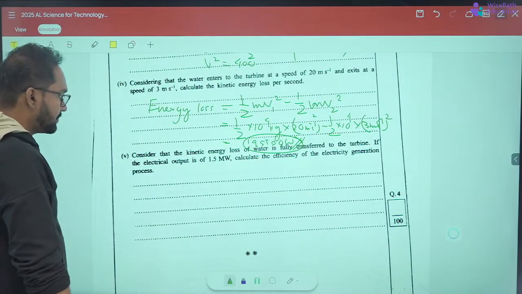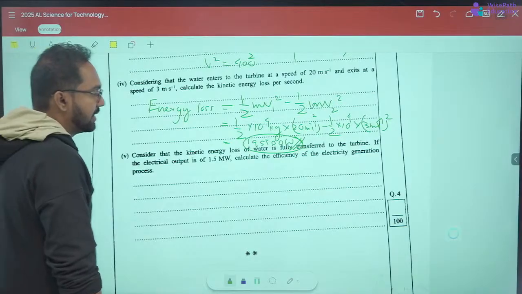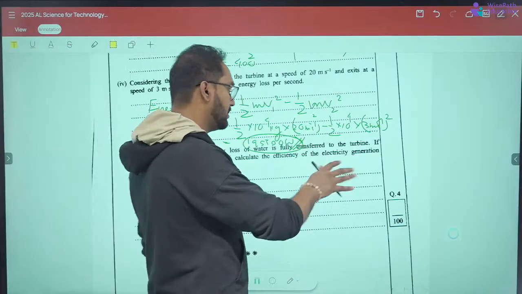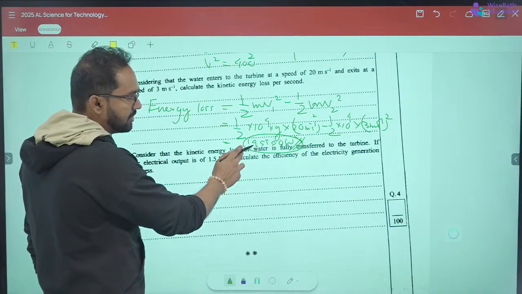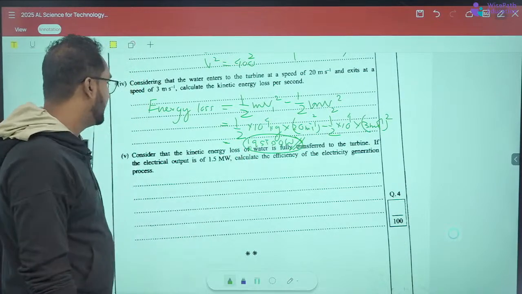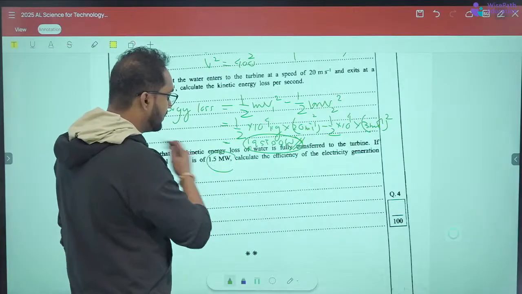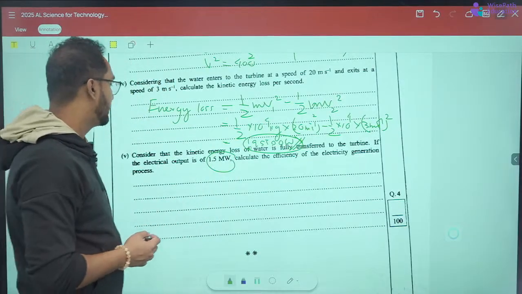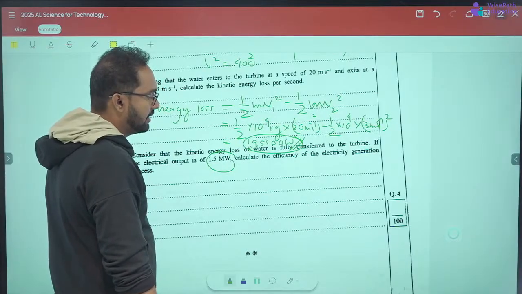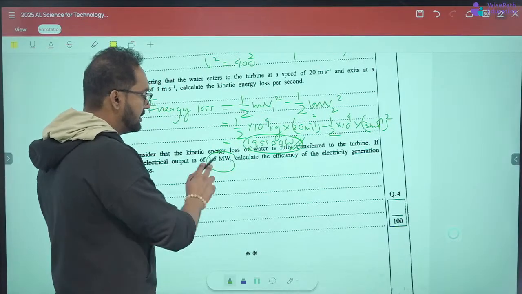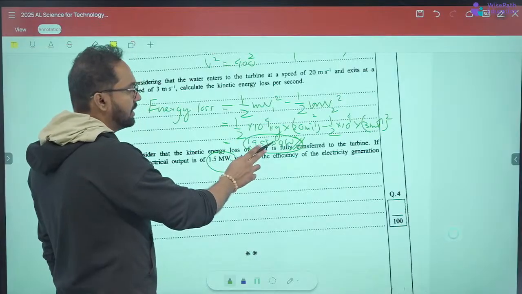But still, it says consider the kinetic energy loss of water is fully transferred to the turbine. Electrical output is 1.5 megawatts, and calculate the efficiency. So this is the output, this is the input, right?